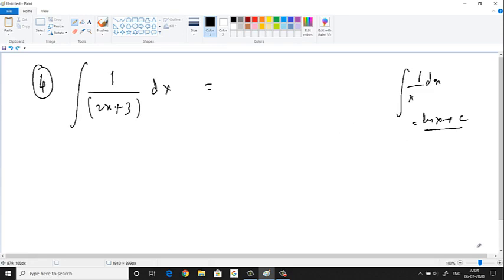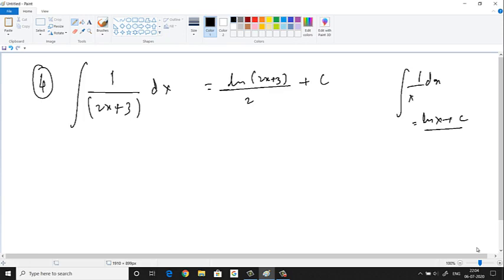So similarly using that, you should get ln, in place of x what you should put? 2x plus 3. But is this x? No. So divided by differentiation of this is what? So 2. 2x differentiation of 2x plus 3 is what? 2 plus c. Alright, did you understand this? Okay, see, step by step let us do it in a different method.